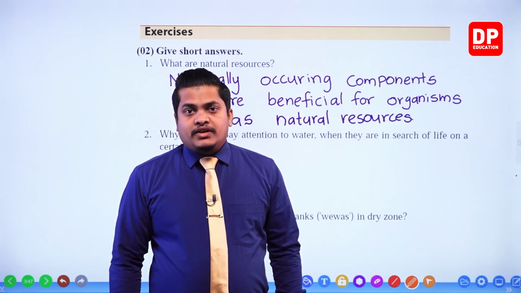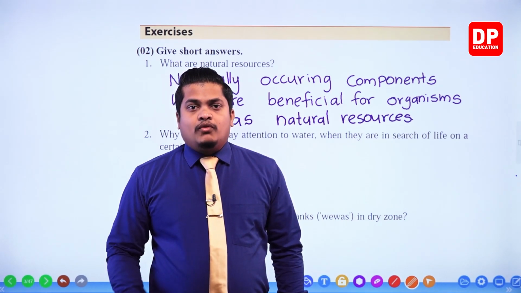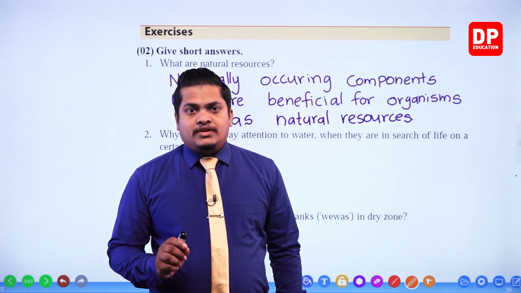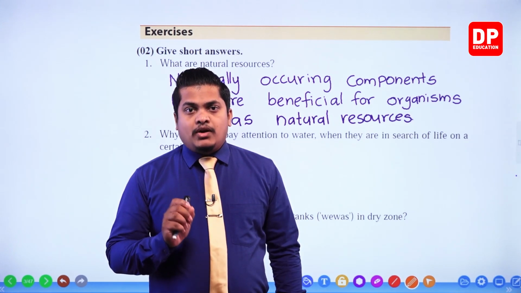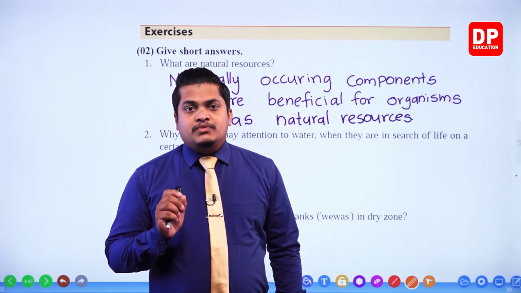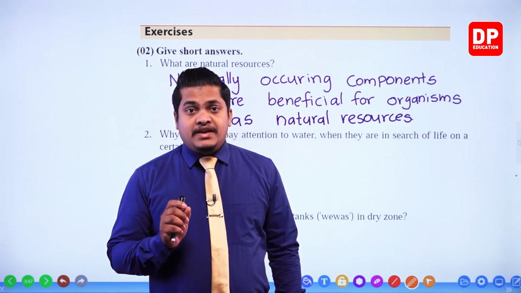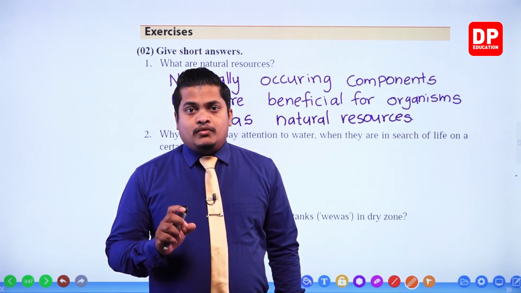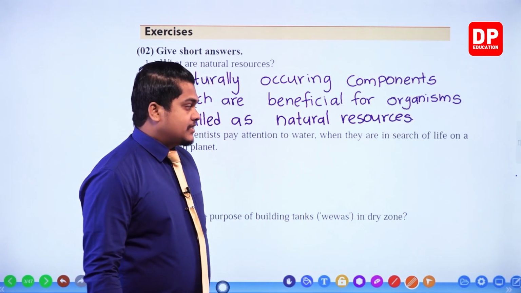So water is a very important component for our biological activities, a main component. Without water, organisms will not be able to live. That is why scientists pay main attention to finding water on a certain planet. So we can write the answer.